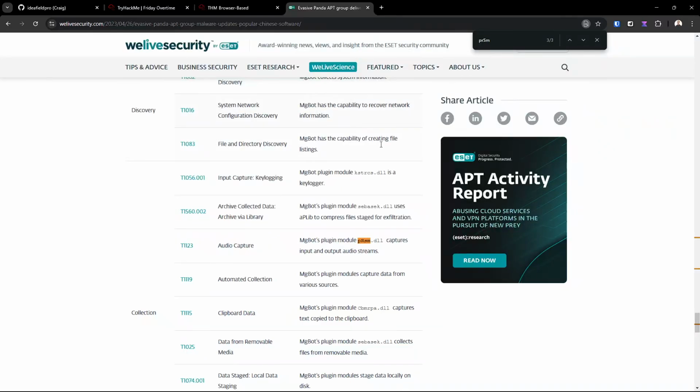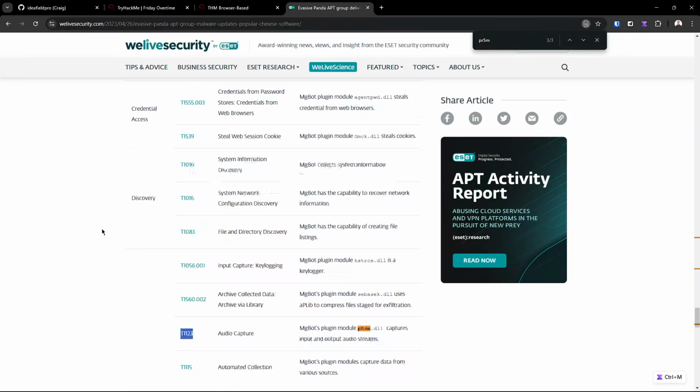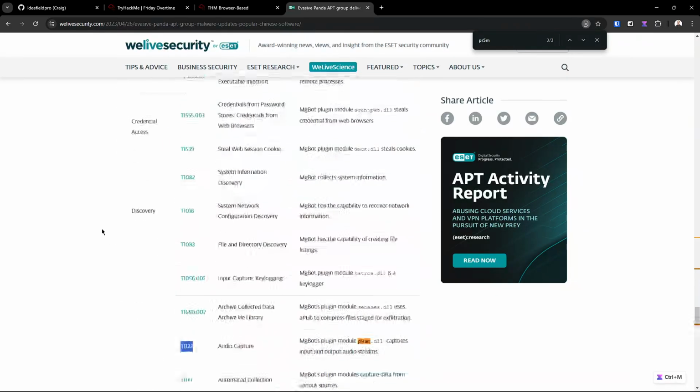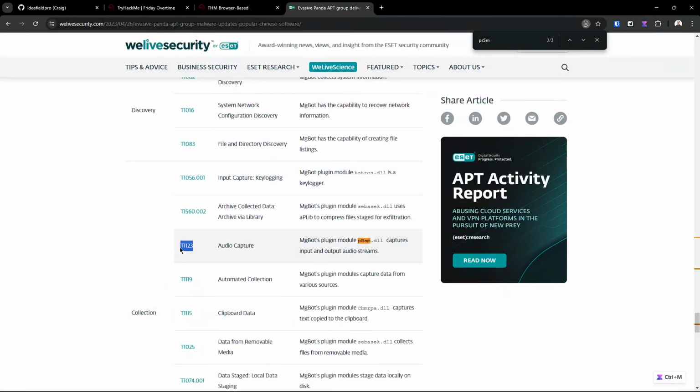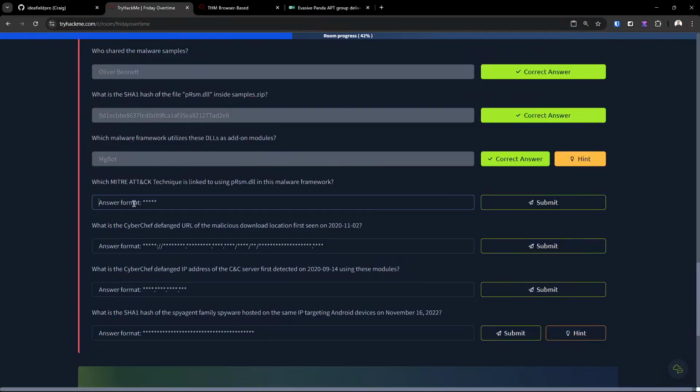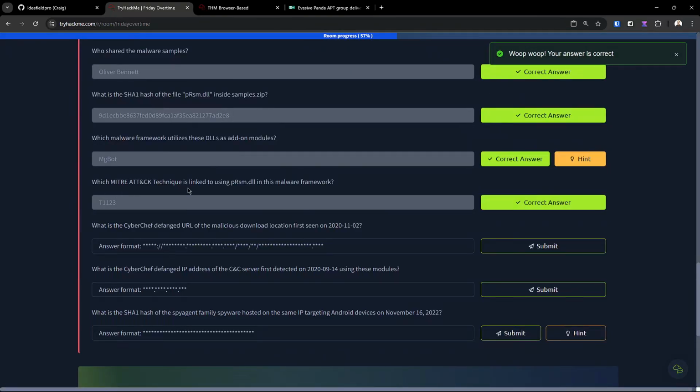PRSM. Yeah. We have, here is our framework, and it uses this DLL. And you can see that the MITRE technique ID is T1123. So I'm going to copy that over and paste that in. Nice. All right, not super obvious, but that's why this stuff's fun.